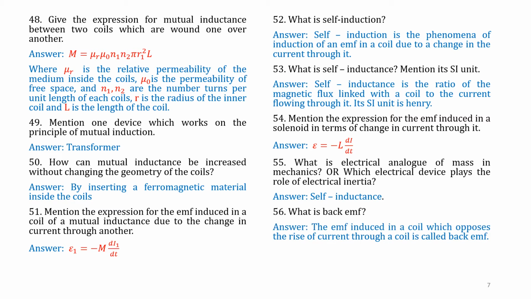Answer. The EMF induced in a coil which opposes the rise of current through the coil is called its back EMF. When a current in one coil changes, the flux linked with the coil produces an EMF that opposes the main EMF itself. That is called back EMF.